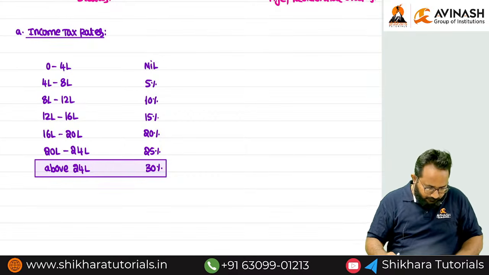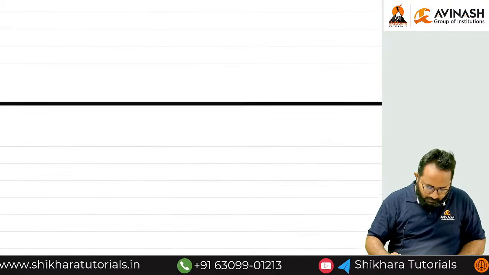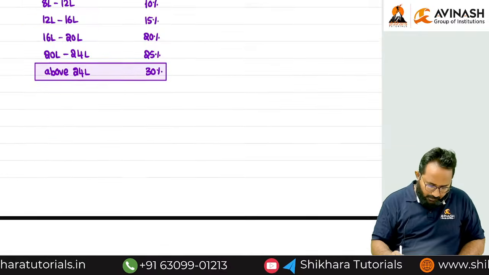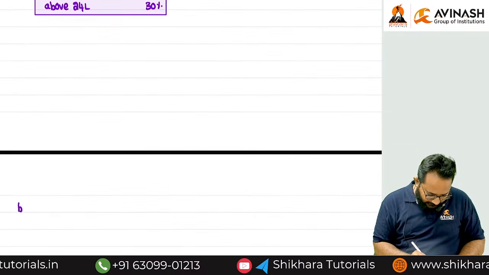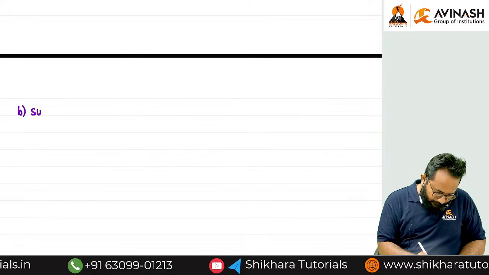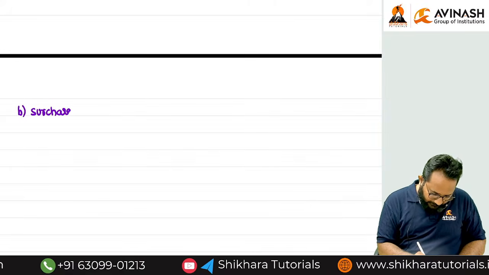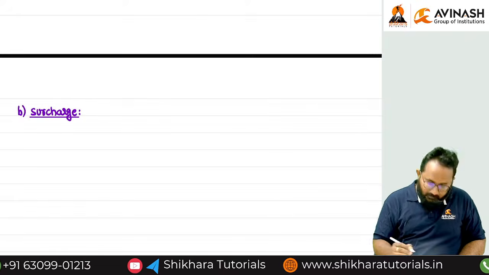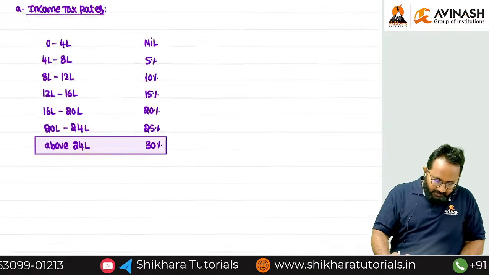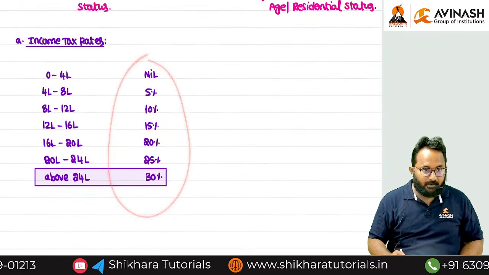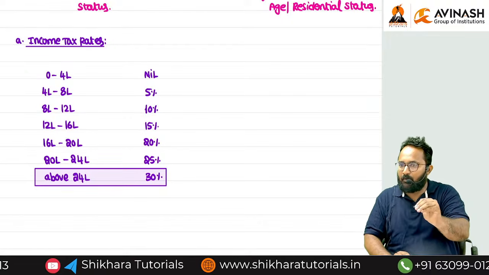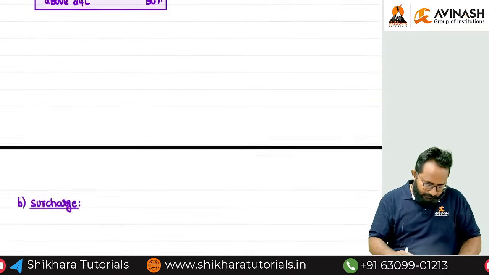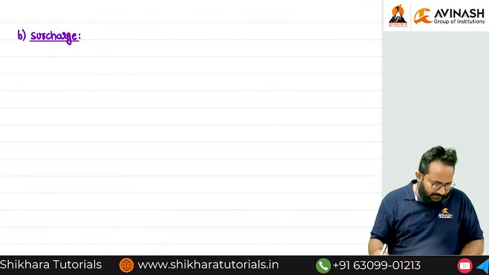If they followed which regime? Sir, you know already, surcharge means what? It is tax on tax, for poor fellows or rich fellows? Rich fellows. Already we calculated the income tax liability. On this income tax liability, we have to apply a certain percentage in order to calculate the surcharge.